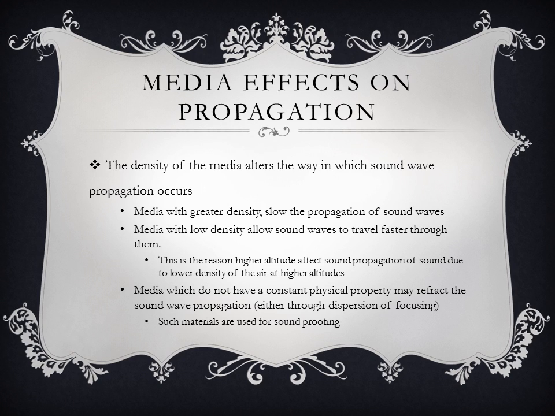Media effects on propagation include the density of the media, which alters the way in which the sound wave propagation occurs. Media with greater densities slow the propagation of the sound wave. Media with lower densities allow the sound wave to travel faster through them. This is the reason higher altitude affects the sound propagation, due to the lower density of the air at the higher altitudes.